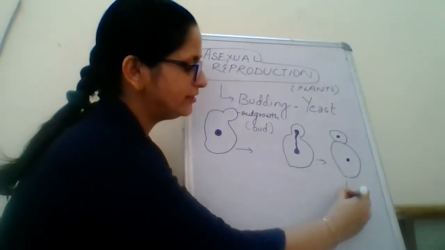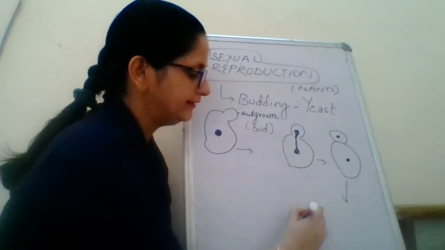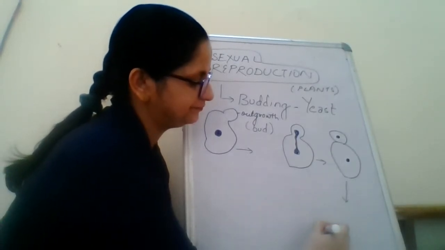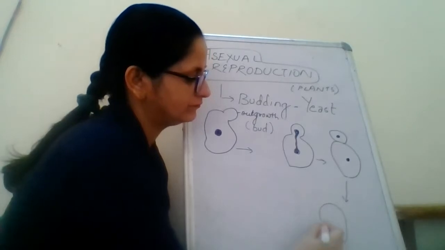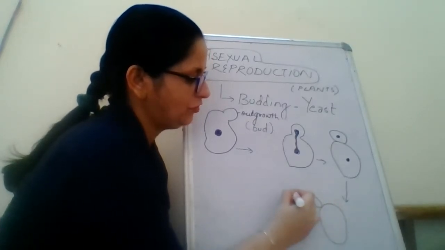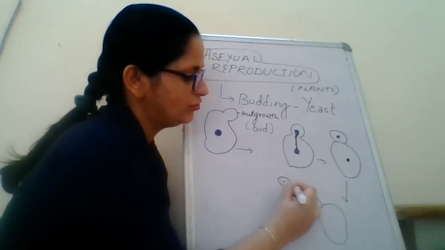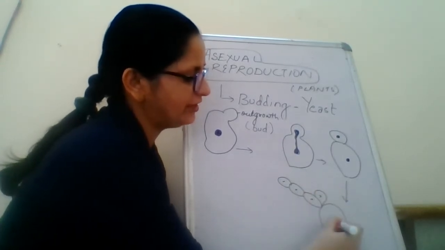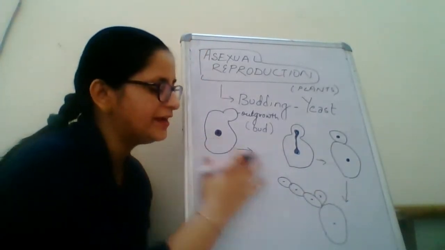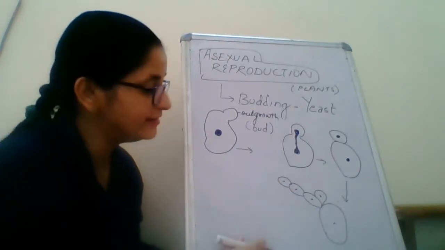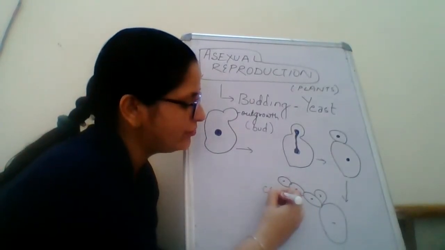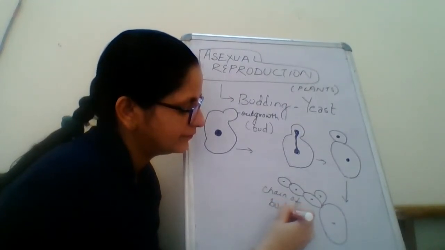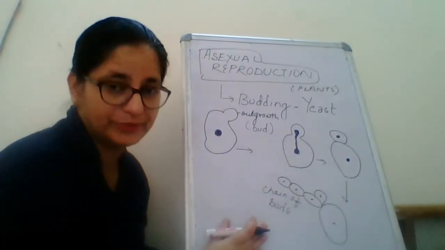Now this new organism may form a chain of buds after reproduction. So here there is one organism, then there are so many organisms. This is called a chain of buds. This is how it reproduces.